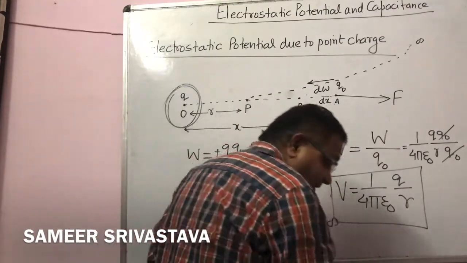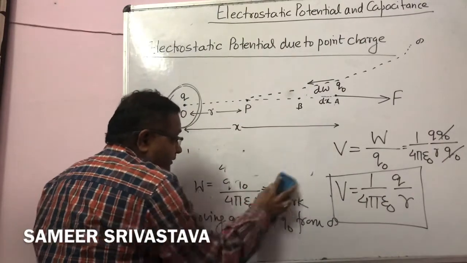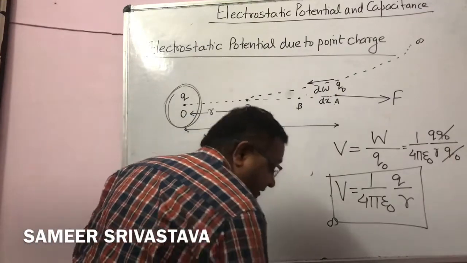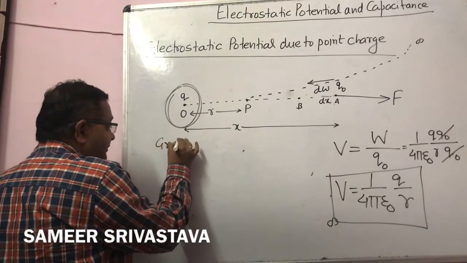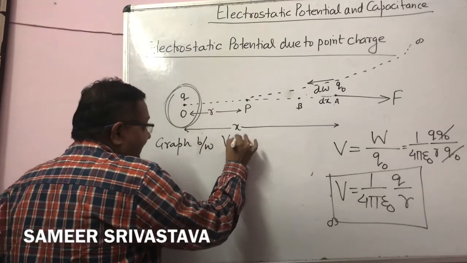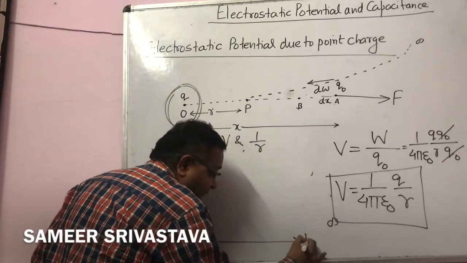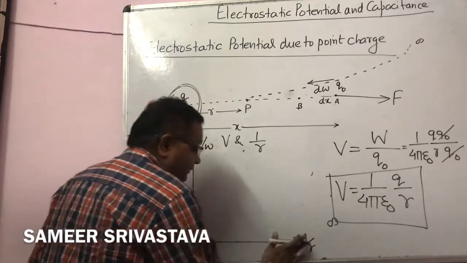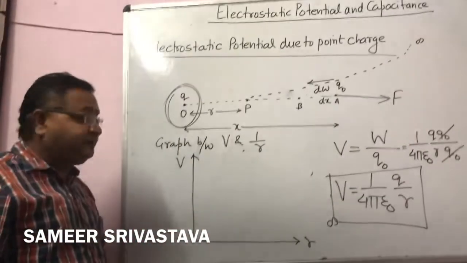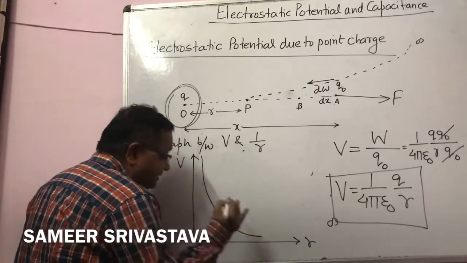Okay. Now, what is the graph of the potential versus distance? Graph between V and 1 by R. So here I want to make a graph of 1 by R and V. The graph is like this.